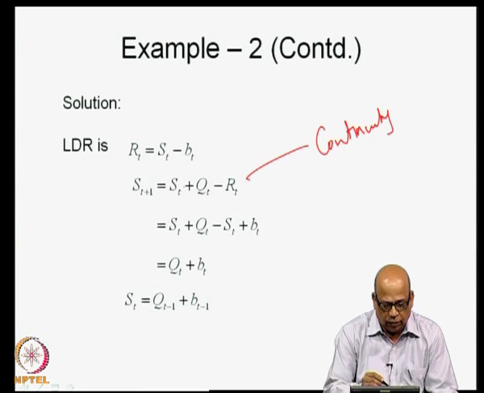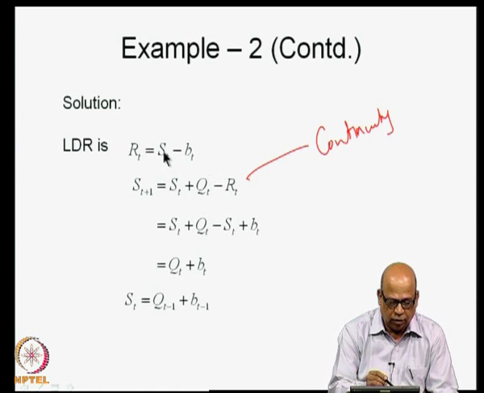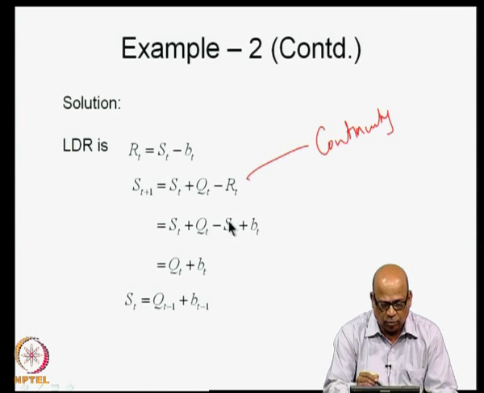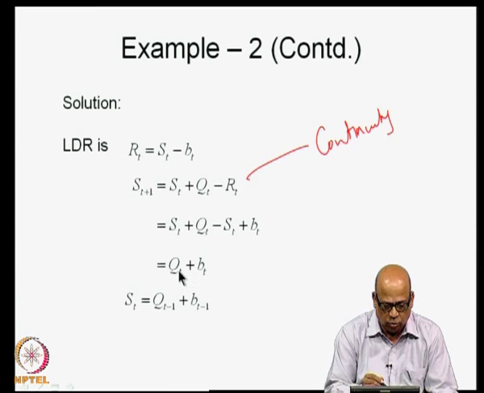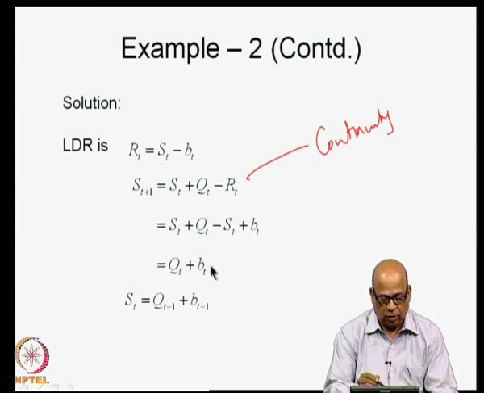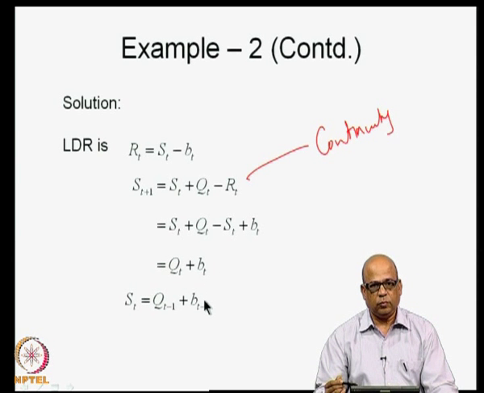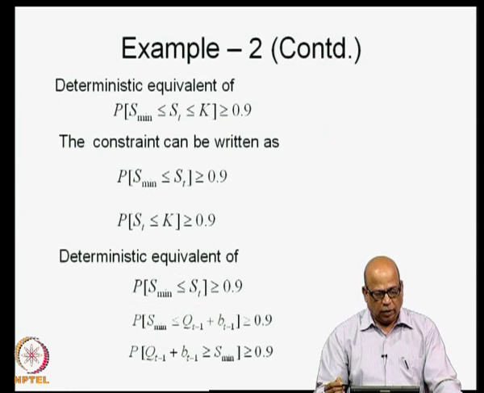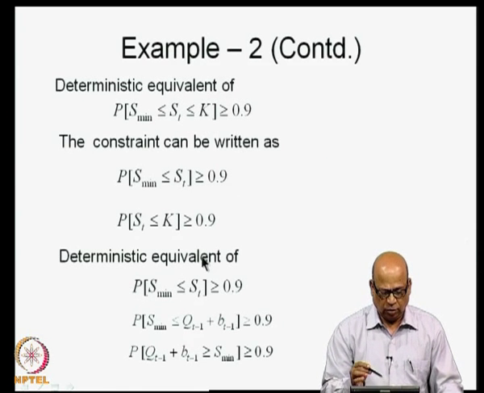So, I will write this as S_t plus Q_t minus R_t, where R_t is S_t minus B_t. So, I will write it as minus S_t plus B_t. So, this turns out to be S_{t+1} is equal to Q_t plus B_t, and therefore, I write S_t is equal to Q_{t-1} plus B_{t-1}.